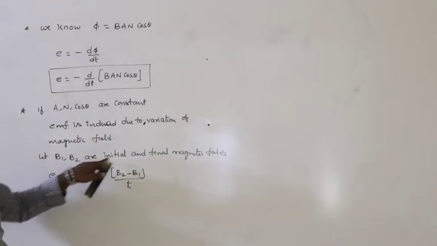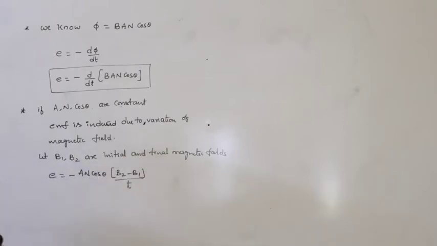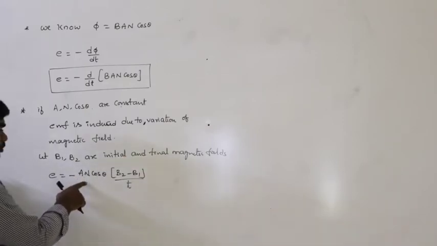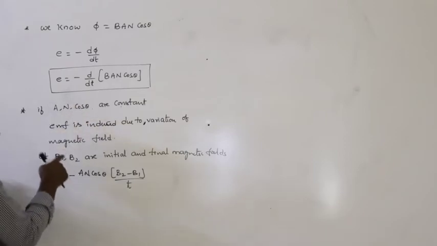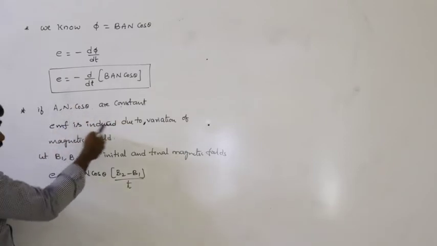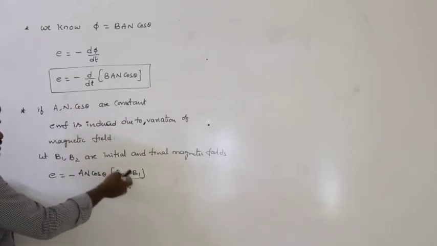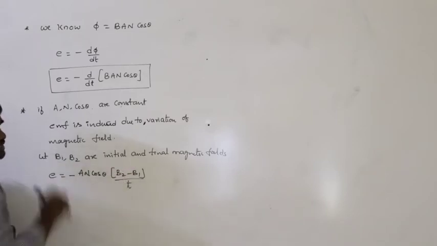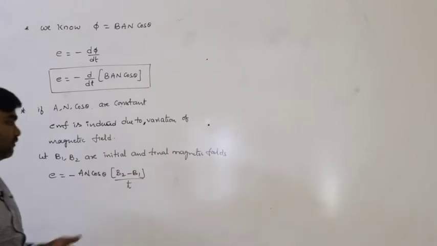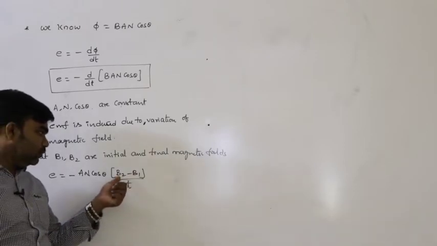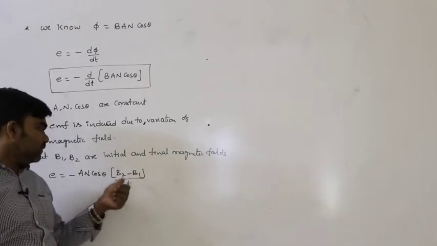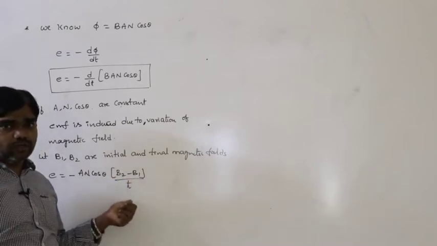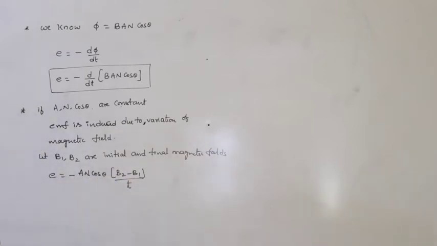B1, B2 are the initial and final magnetic fields. So how is the EMF developed here? The EMF is developed due to only the variation of the magnetic field. So that means the magnetic field varies from B1 to B2 in time t seconds. So that's why it is change in the magnetic field per unit time. So that is how EMF is induced.